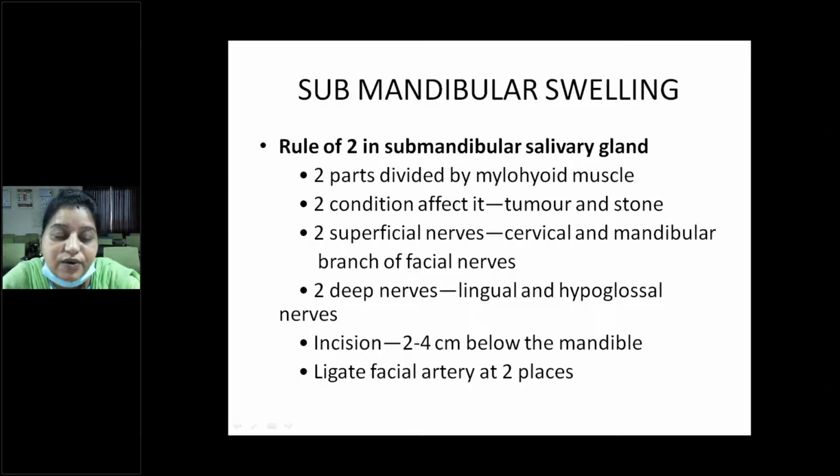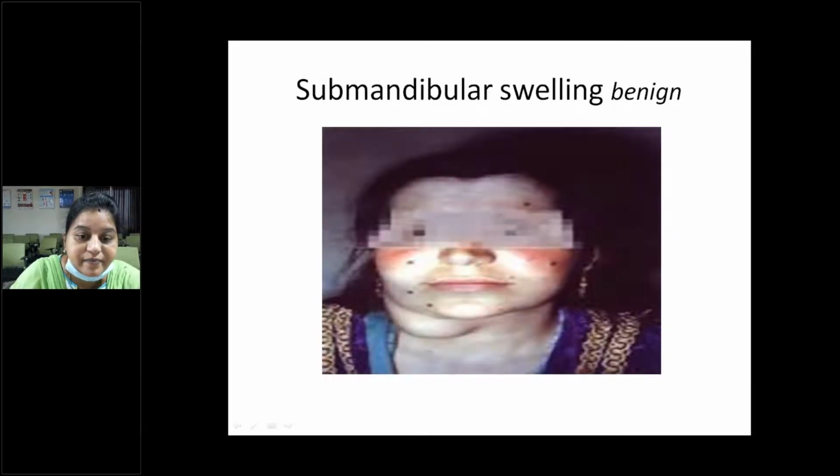So the incision for excision or exploration of submandibular swellings will always be 2 to 4 centimeters below the mandible. Why is it 2 to 4 centimeters? Because here the greater auricular nerve will pass along the mandible, so you should not injure the greater auricular nerve. You should also locate the facial artery at two places. So this is the diagram of a patient with a submandibular swelling.